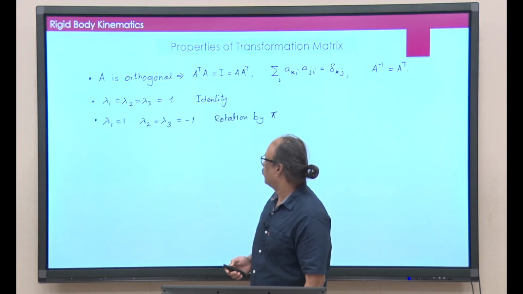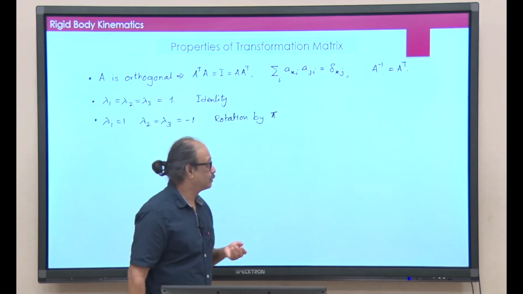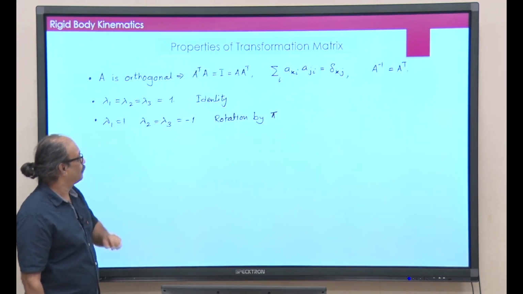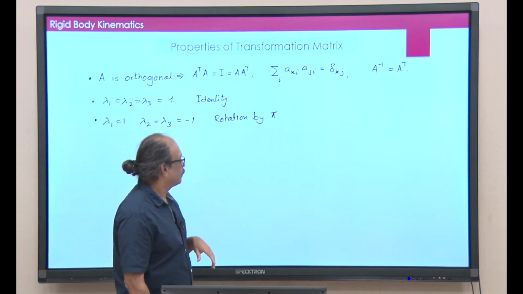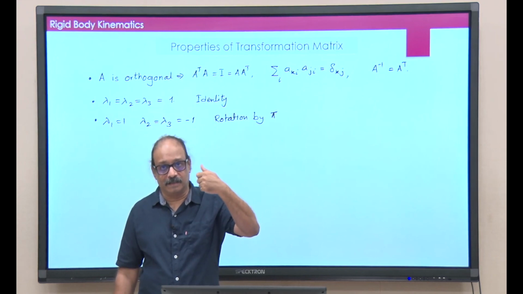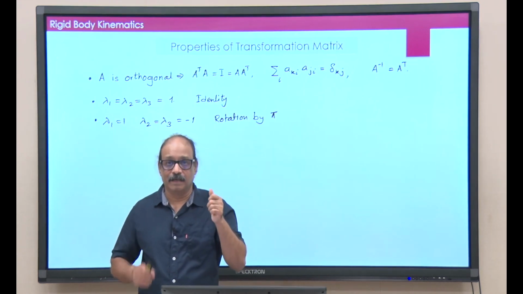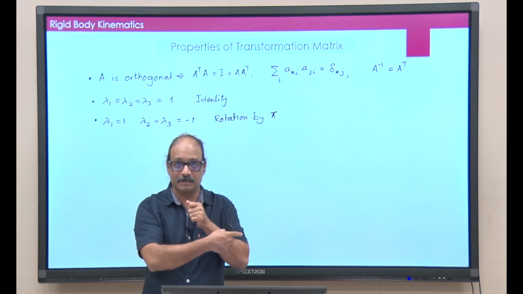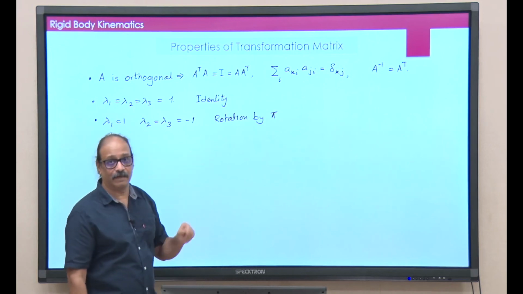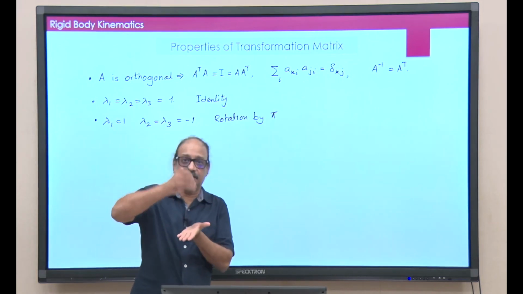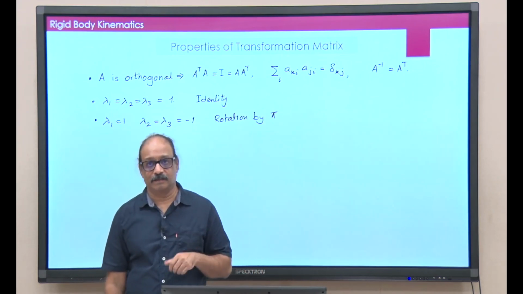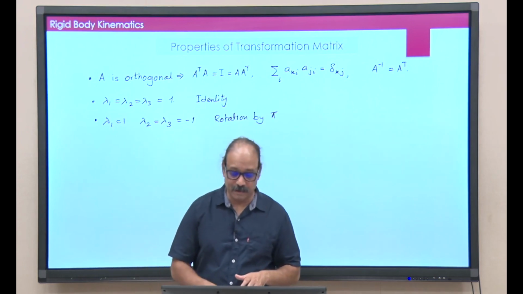The other possibility where you can get all 3 real eigenvalues is when lambda 1 is equal to plus 1 and lambda 2 and lambda 3 are minus 1, and that is basically rotation by pi. Look at the z axis. In case of rotation about the z axis by pi degrees, what happens to x? x goes to minus x, y goes to minus y. Those are basically the 2 eigenvectors with eigenvalue minus 1, and z remains as it is. That is basically the eigenvector corresponding to lambda equal to 1.